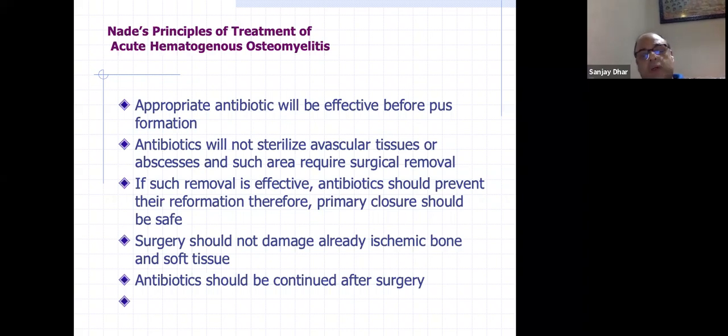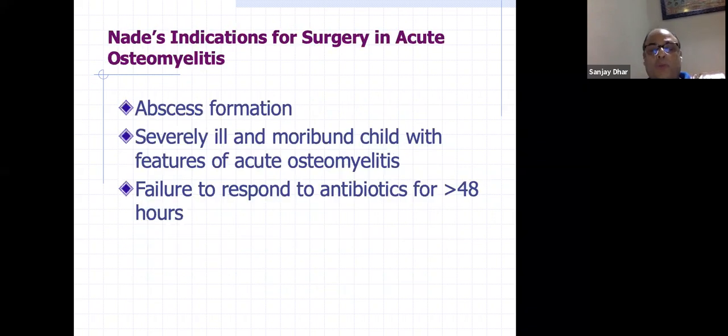Antibiotics have to be continued after surgery. Normally we give them for 3 to 6 weeks as we follow the CRP and ESR. Generally it is believed that we should give 6 weeks of IV antibiotics, or at least IV for 3 weeks and then oral for 6 weeks, to prevent chronic osteomyelitis.